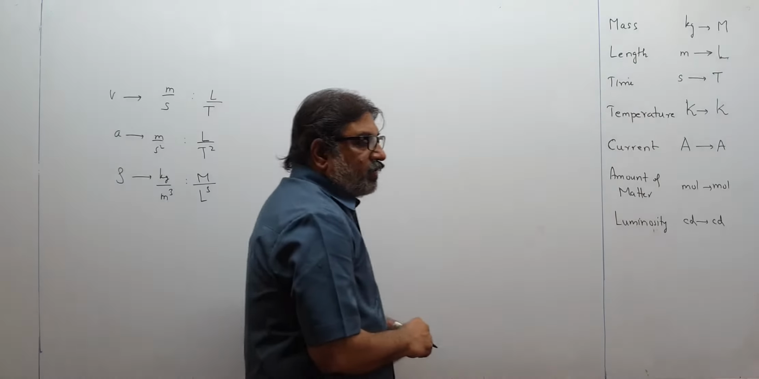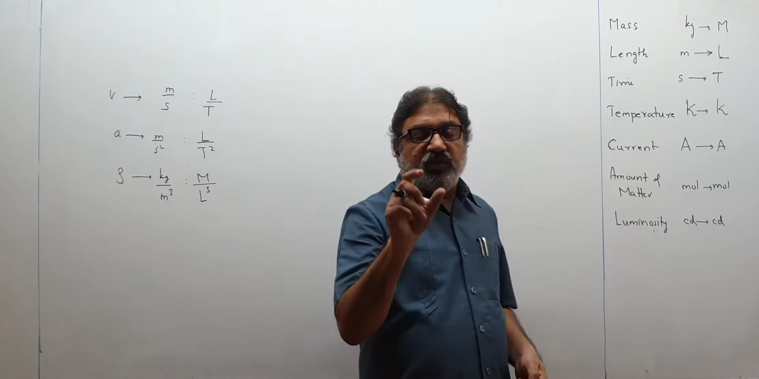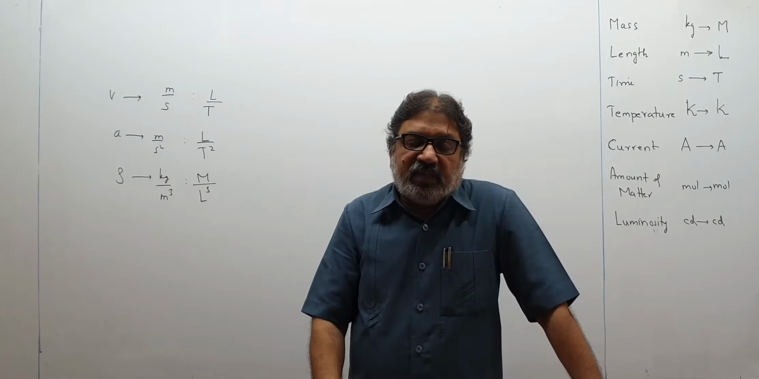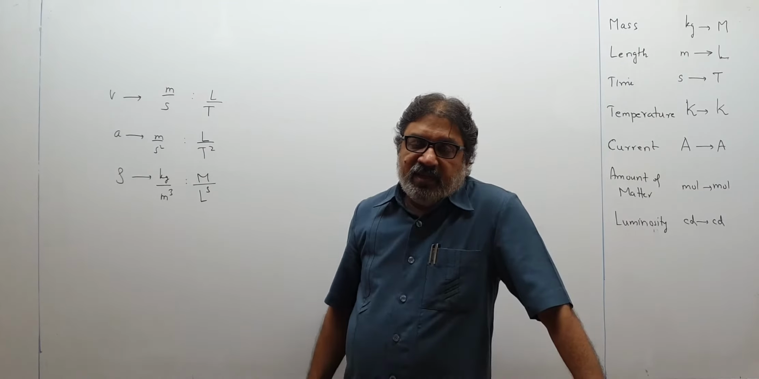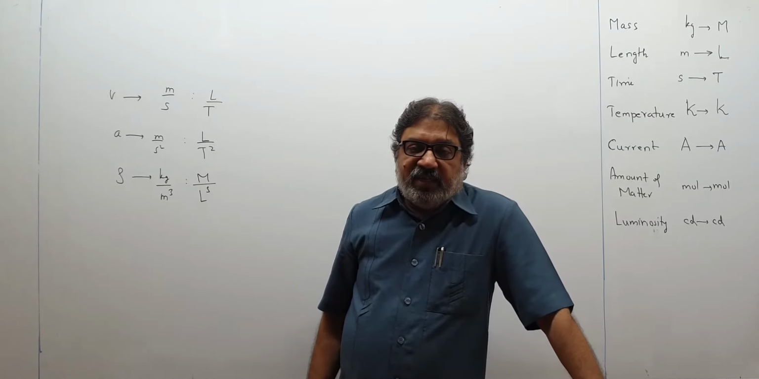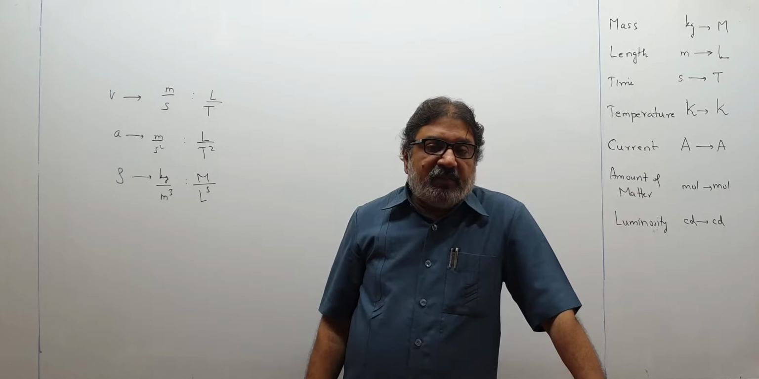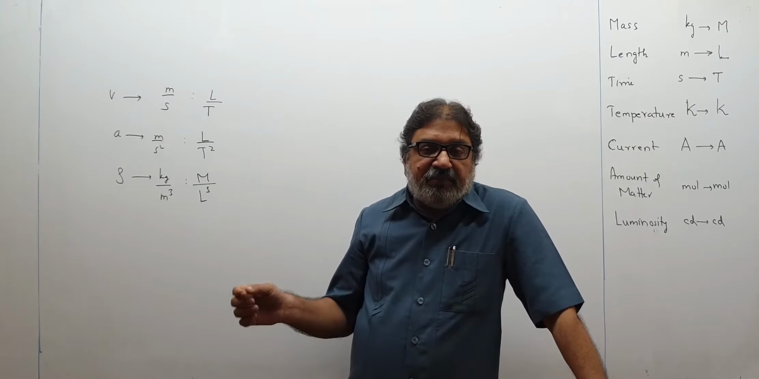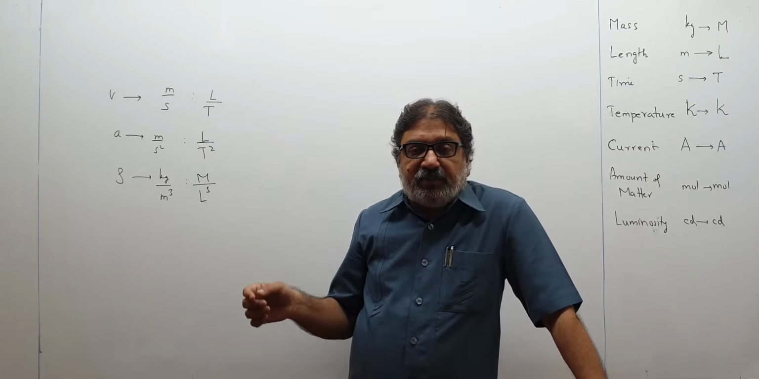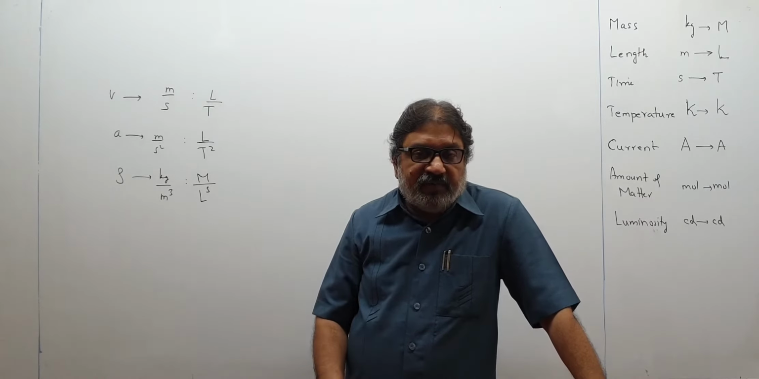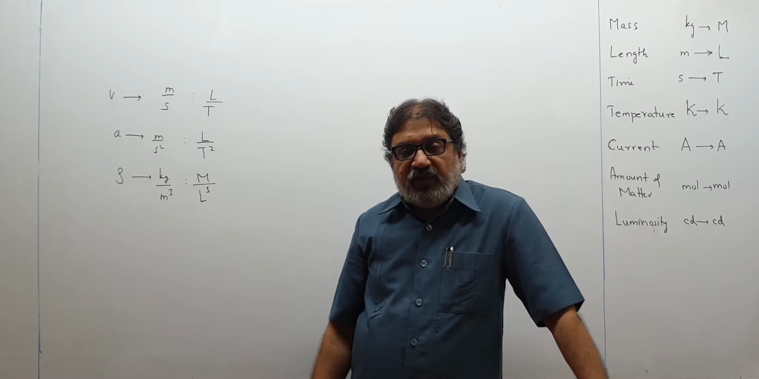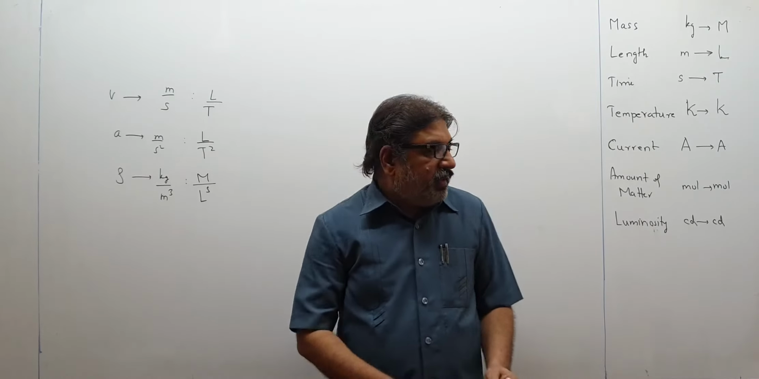So first understand what we are doing. First we look at the unit of a physical quantity, and then we convert. Wherever there is kilogram, we write capital M. Wherever there is meter, we write capital L. Wherever there is second, we write capital T. Wherever there is ampere, we write capital A. Wherever there is temperature, we write capital K, Kelvin. And if there is quantity of matter, mole, you will write mole, and for luminosity you will write candela.